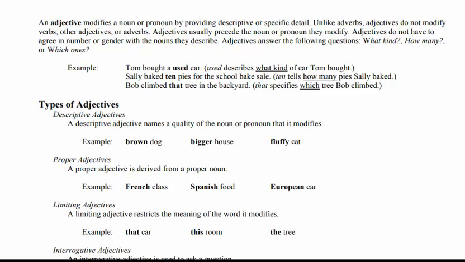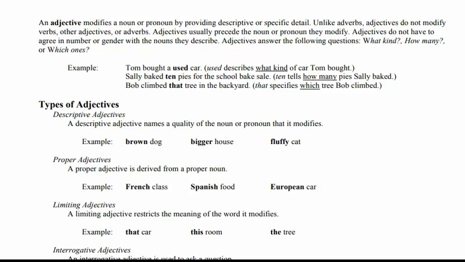Bob climbed that tree in the backyard. That specifies which tree Bob climbed, which one tree Bob climbed. So that tree, that specifies the tree. So these are the answers: what kind, how many, and which one. These answers are described or explained by the adjective, right?